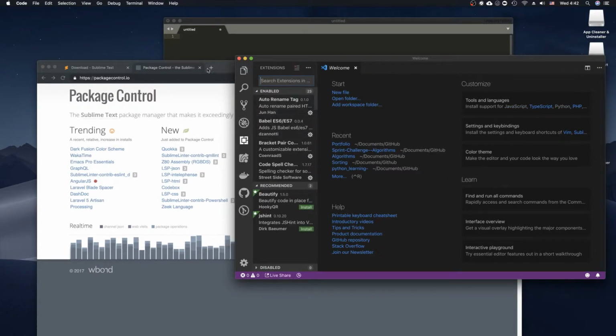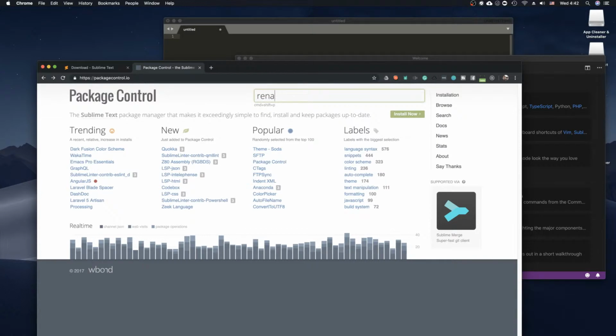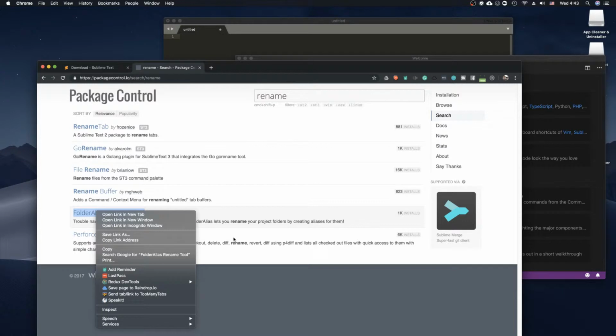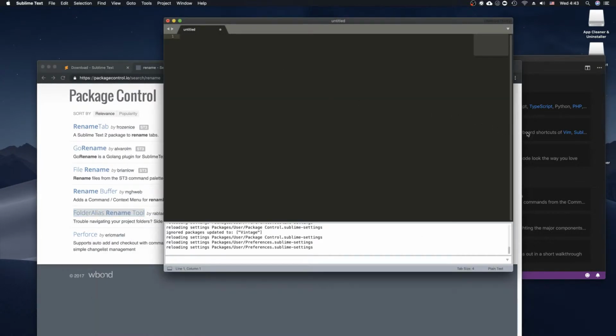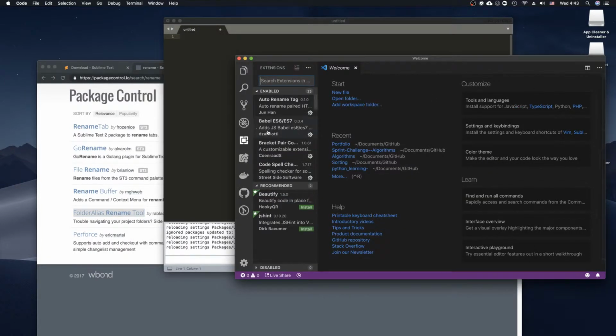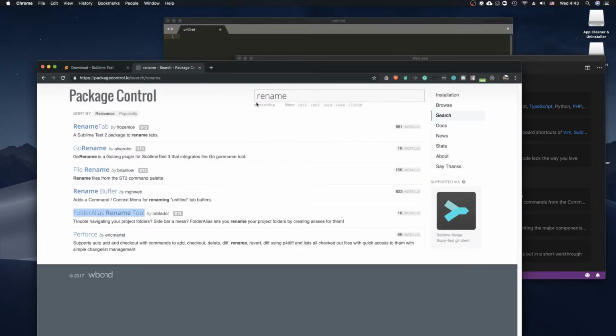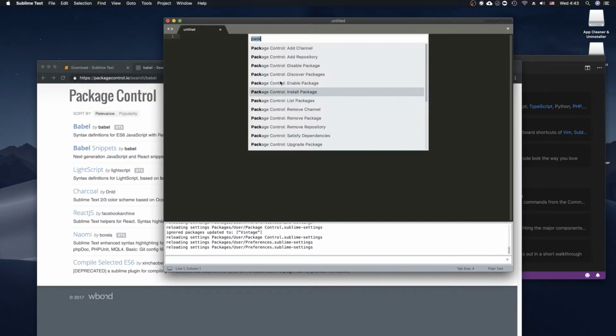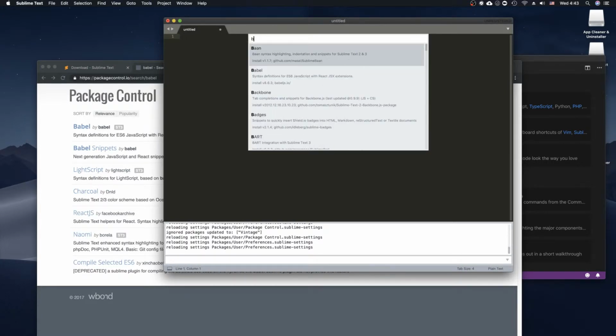Auto rename tag. I don't think they have rename tag. This is one thing I did not find for VS Code when I was searching. So Babel. Let's see. Okay, we'll do install package Babel.